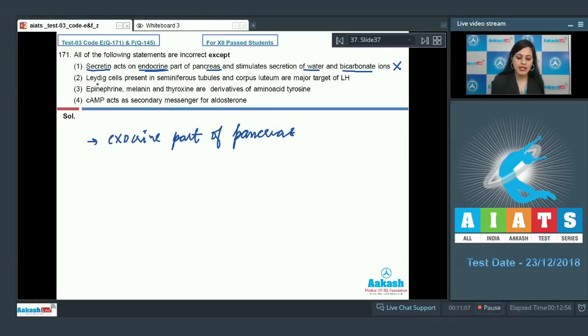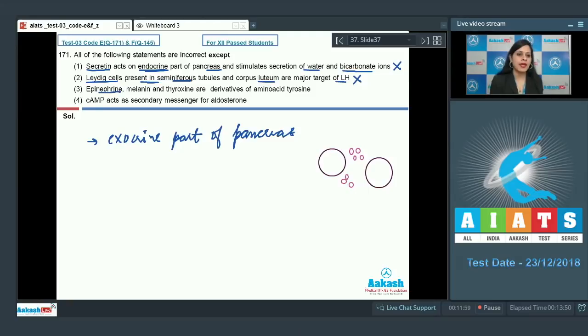The next statement given is Leydig cells present in seminiferous tubules and corpus luteum are major target of LH, and this is an incorrect statement because Leydig cells, which are also known as interstitial cells, are present in the spaces between seminiferous tubules. If these are the seminiferous tubules, the interstitial cells are present in between them. These are Leydig cells. So this is an incorrect statement.